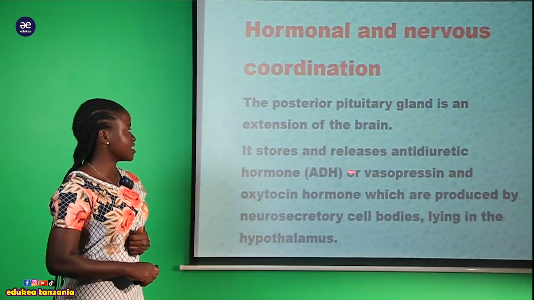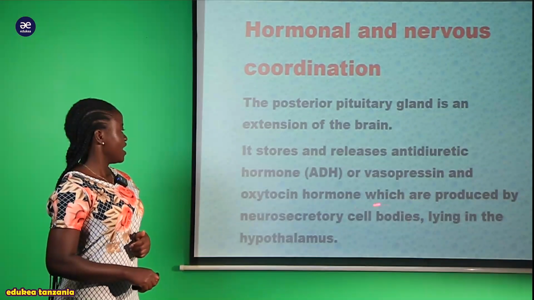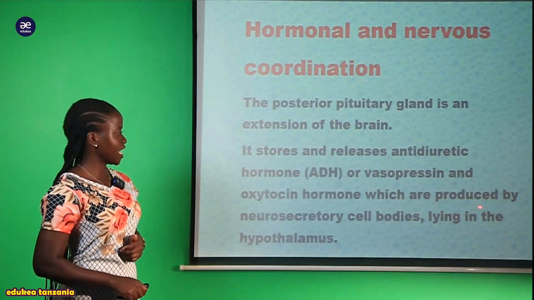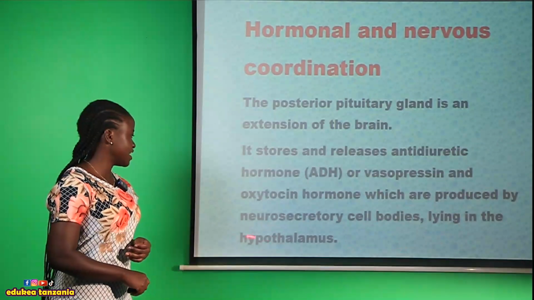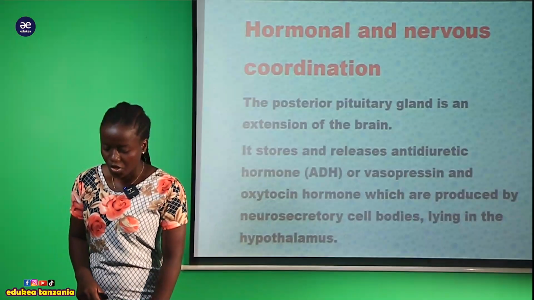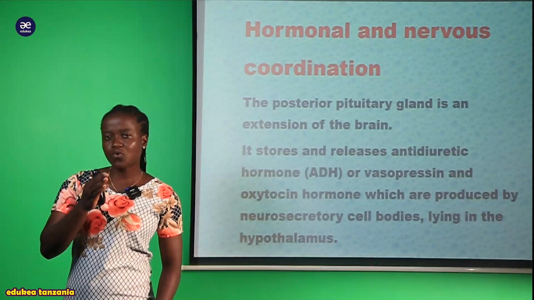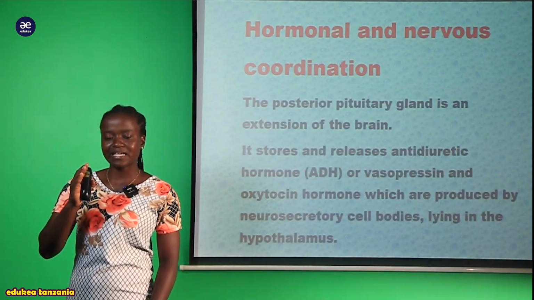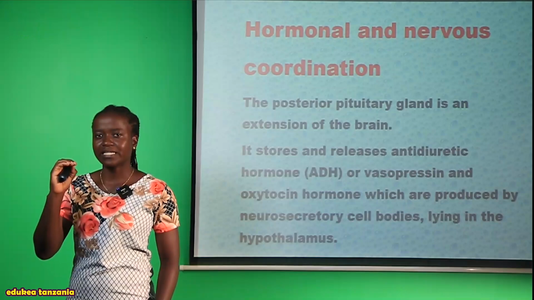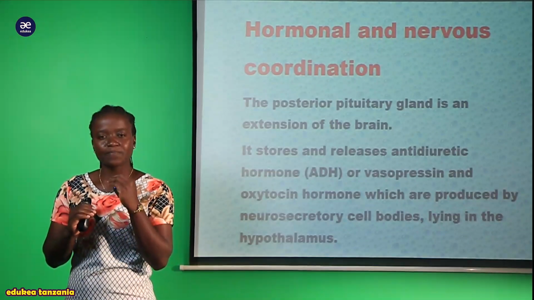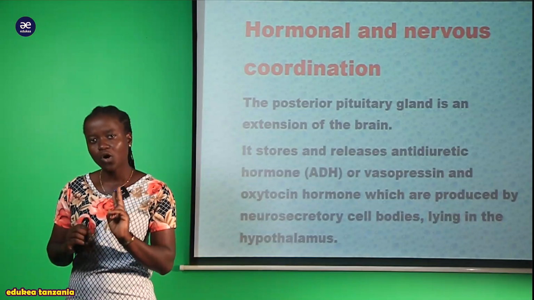whereby it stores and releases antidiuretic hormone, that is ADH, or vasopressin hormone, and the oxytocin hormone, which are produced by the neurosecretory cell bodies lying in the hypothalamus. So here we say that it is just an extension of the brain. Where the brain ends, there is just like an extension. That extension is what we call the posterior pituitary gland. And within the posterior pituitary gland, it is responsible for storing 2 hormones.